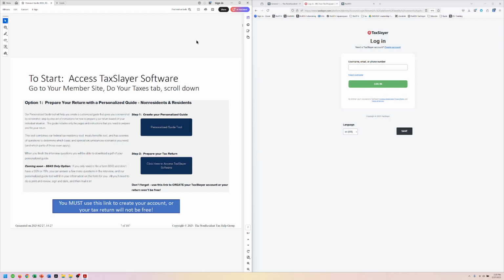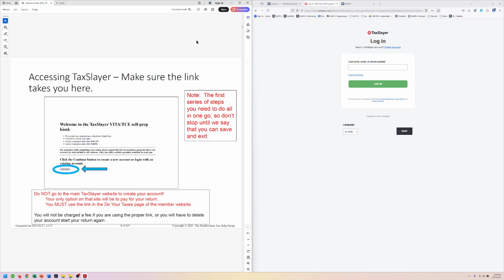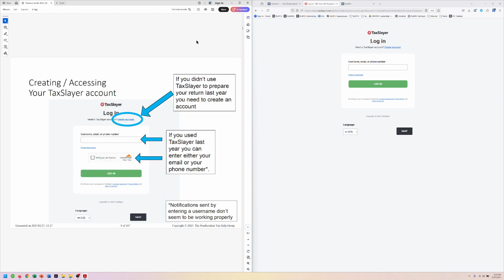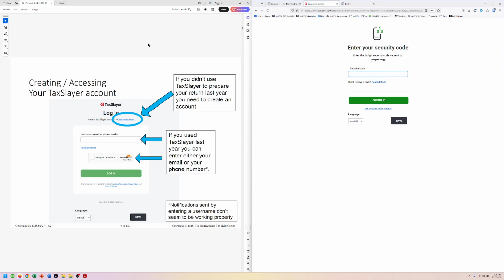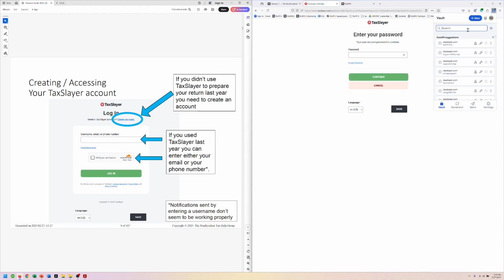All right, and this should be a familiar page. We click there and we clicked on that get started, and now we're basically matching everything. So you can create an account if you haven't used it before, or if you've done it before, you can log back in, which I am going to do. I'm going to log in, and it sends me a security code every time. So I will enter that in. There we go. All right, and then it asks for your password.